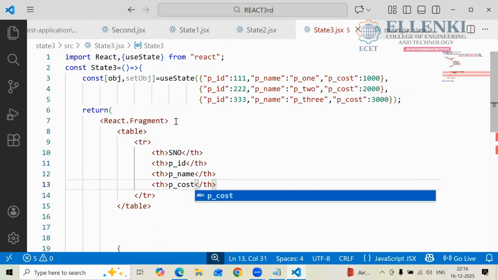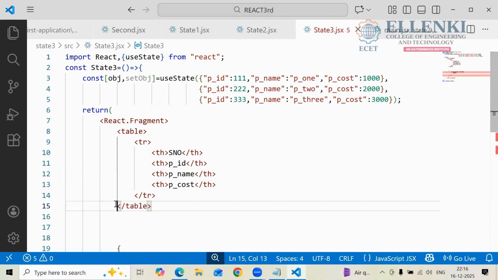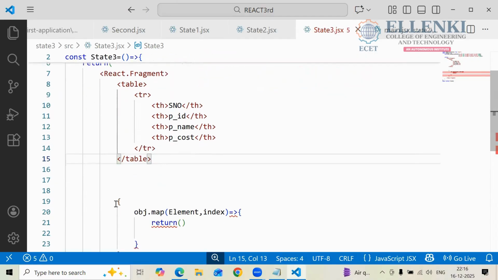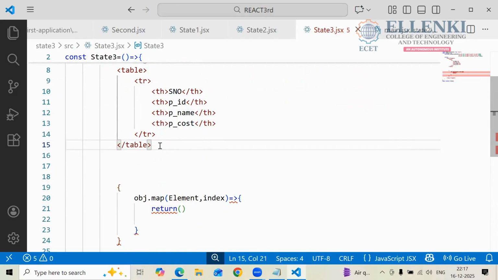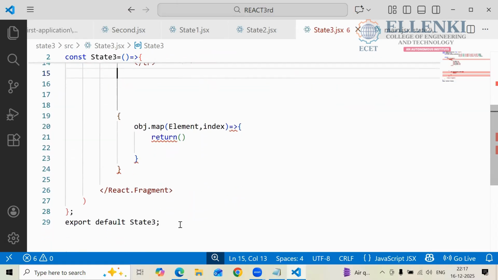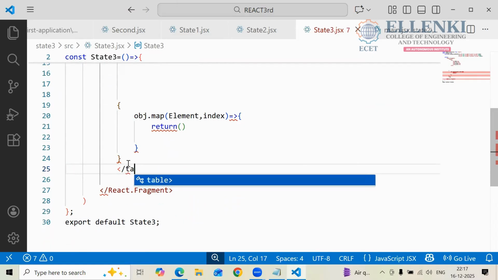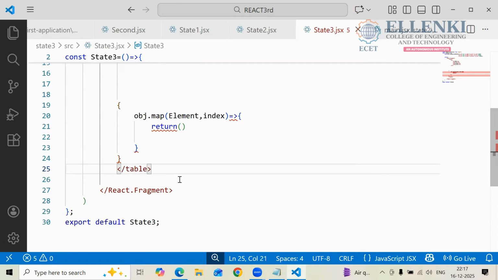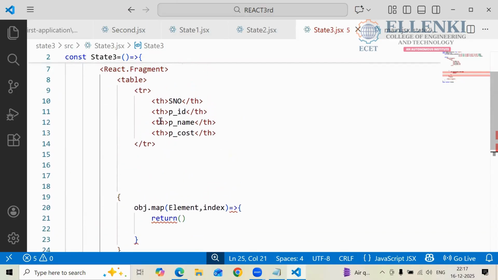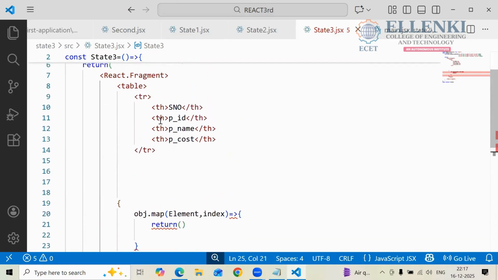Core headings are done. And now what do you have to create? You have created the table row and the table headings, now we have to send the values. How are we going to send? Here you have to close this table. Table you have to close here. So the table row is done. Now you have to get the output.